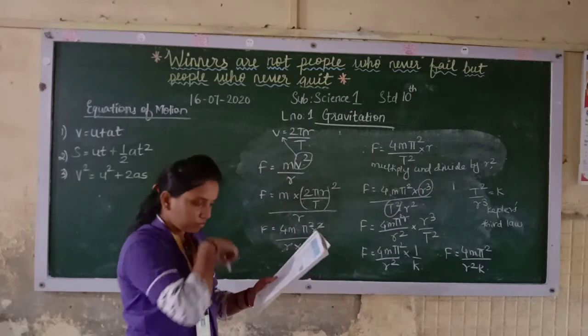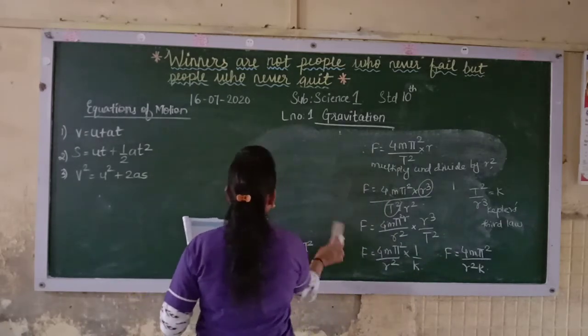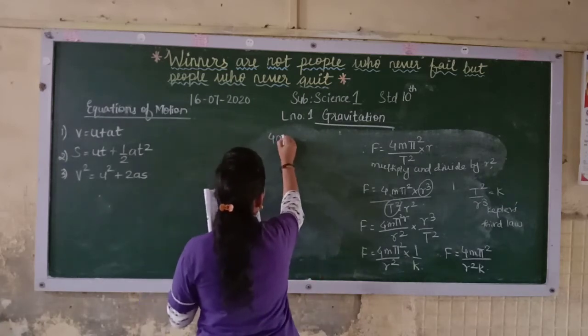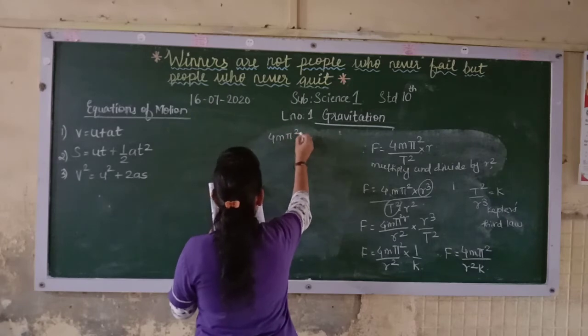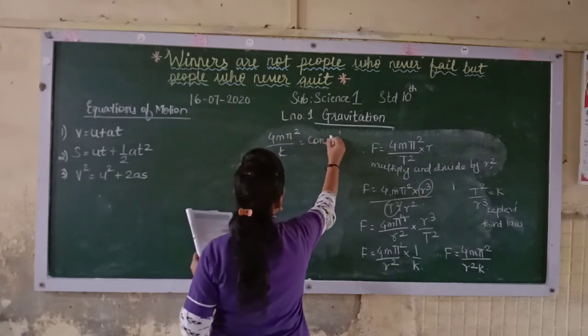Now, if you see over here, some things are constant over here. See, 4, pi square and k. See, they are constant.